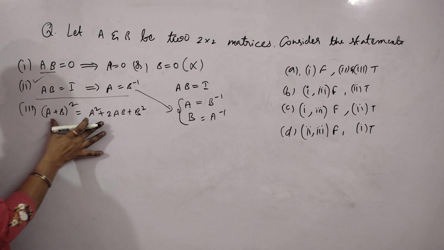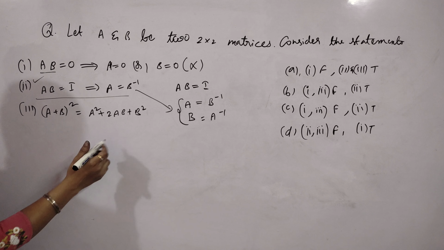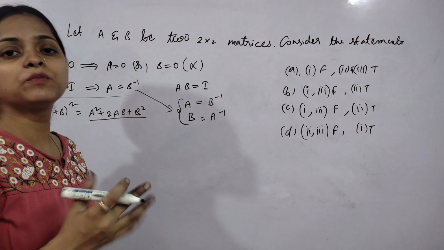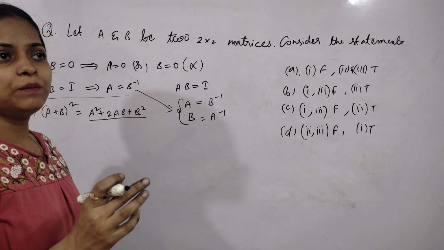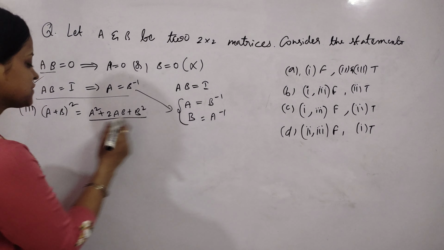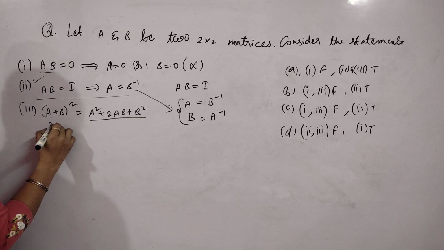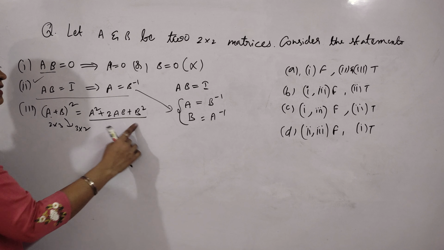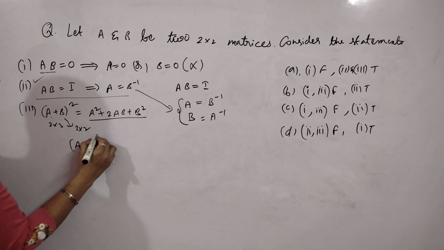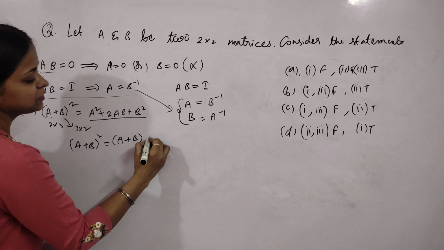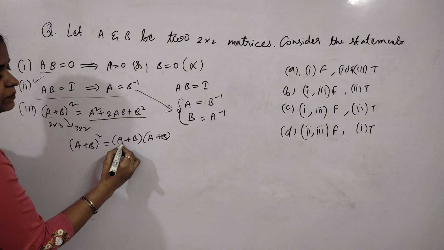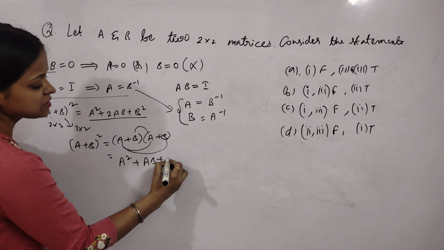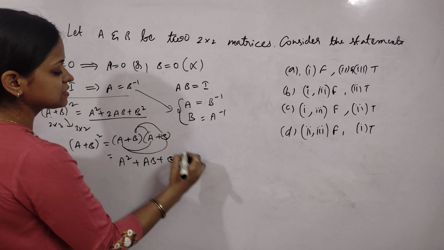Now let us see the third part. Here A plus B whole square. This is false, because A and B are matrices and order is important in matrices. We cannot interchange the order. A can be a 2 by 3 matrix, B can be 3 by 2 or any matrix, since orders are important. So we cannot write like this. A plus B whole square means A plus B into A plus B, which gives A square plus AB plus BA plus B square.